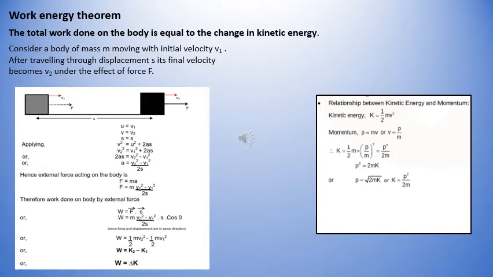Here the value of force is ma, so substituting the value of a, we get the value of force as m into v2 square minus v1 square upon 2s.